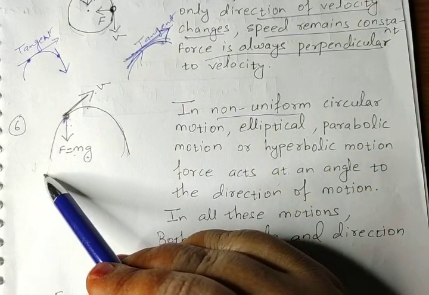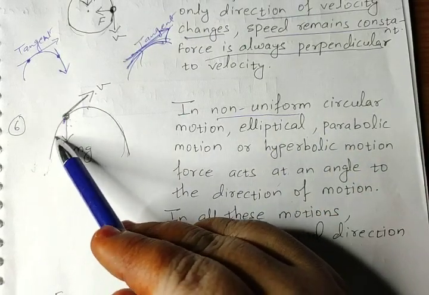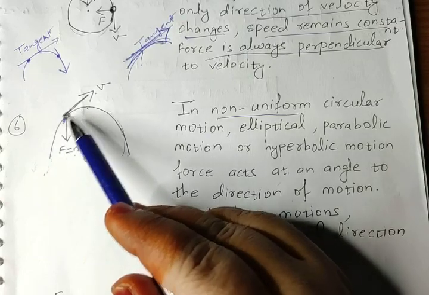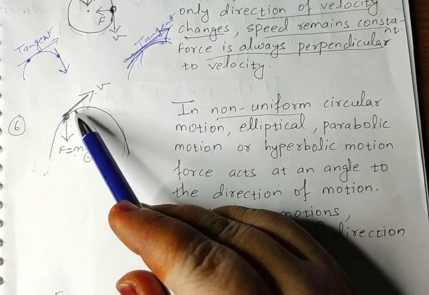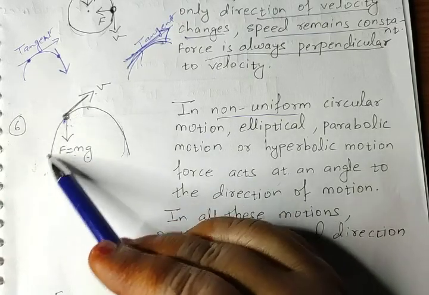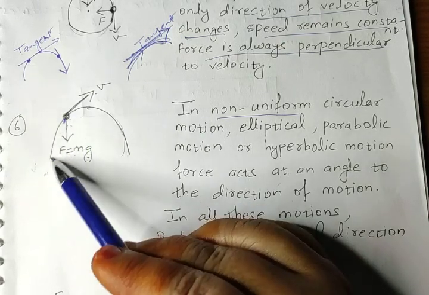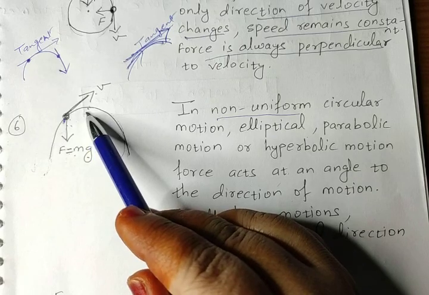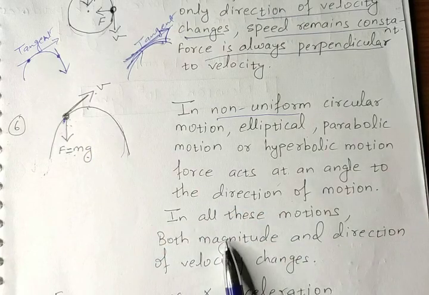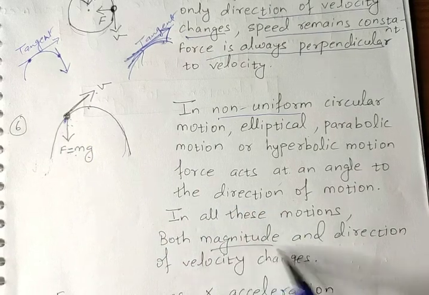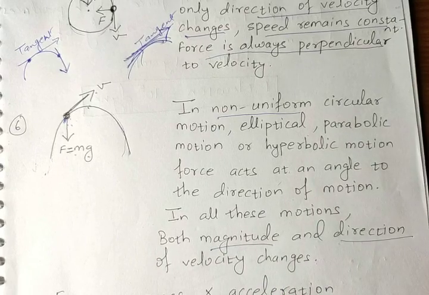Because when you throw a body up, its velocity continuously decreases. Of course, direction changes, magnitude also changes. That's why both magnitude and direction change.